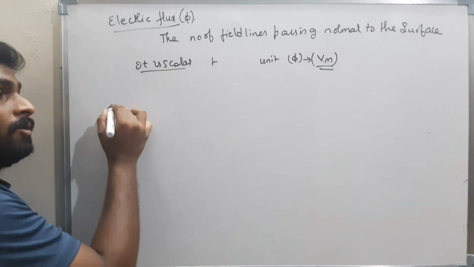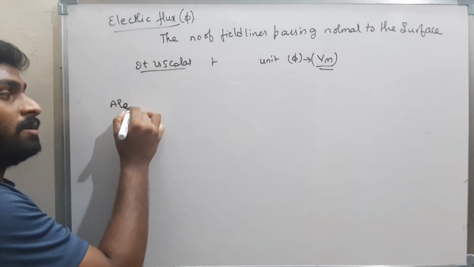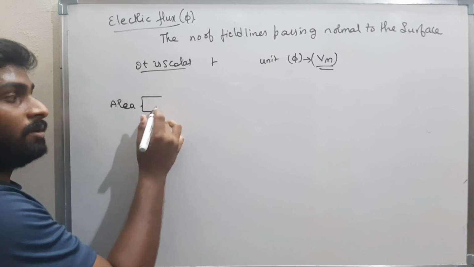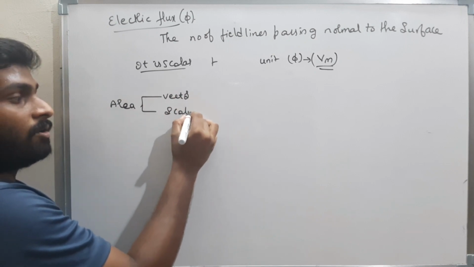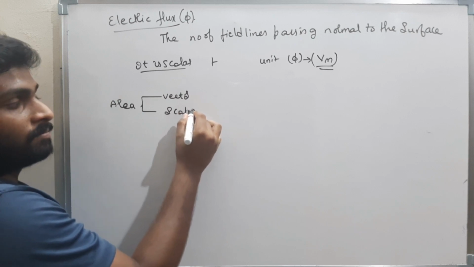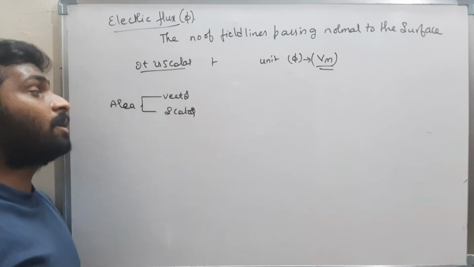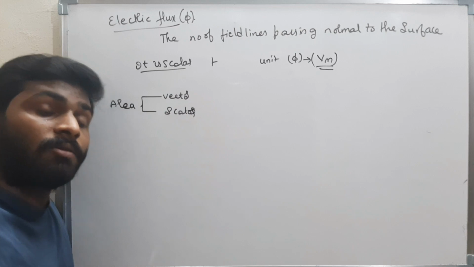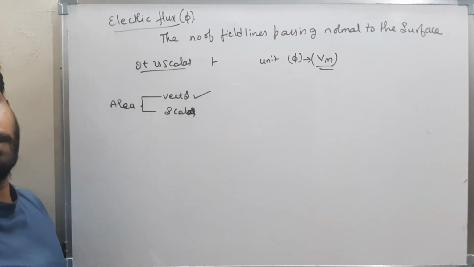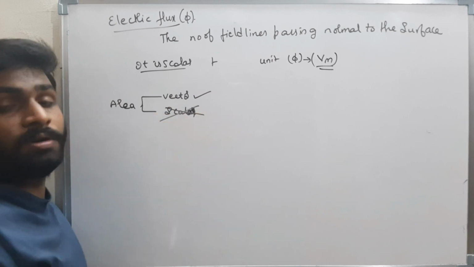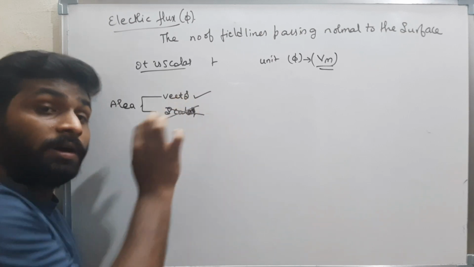Now, is area a vector quantity or a scalar quantity? Area is a vector quantity, not a scalar quantity.